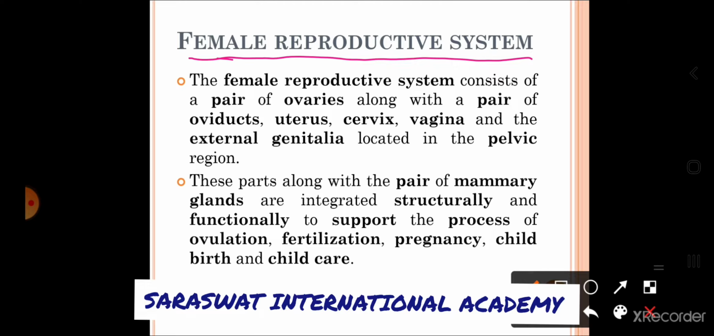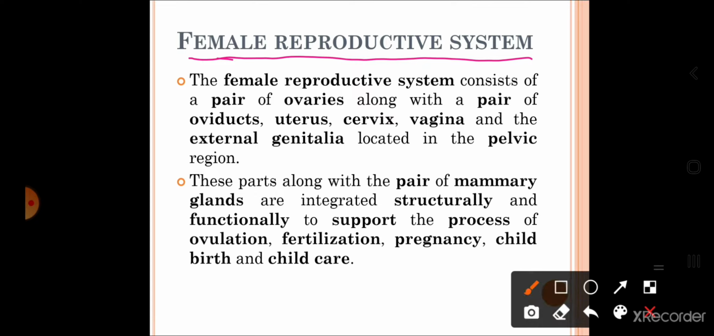Now, which organs are included in the female reproductive system? So, students, the female reproductive system consists of a pair of ovaries along with a pair of oviducts, uterus, cervix, vagina and external genitalia located in the pelvic region of the body. So, which are the organs of the female reproductive system? Pair of ovaries, pair of oviducts, uterus, cervix, vagina, external genitalia, and all these organs are located in the pelvic region.